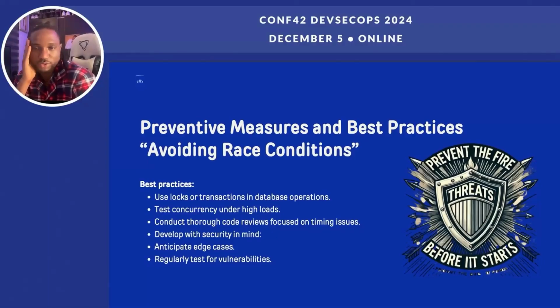Ask yourself that question, and review your code with concurrency in mind. Ask yourself, what happens if two people click the same button at the same time? Secure coding is all about asking the right questions. Regularly test for vulnerabilities, anticipate edge cases, and test concurrency under high loads as well.